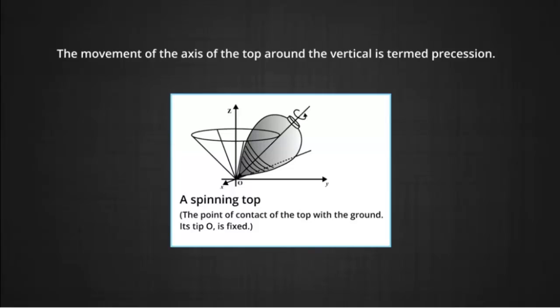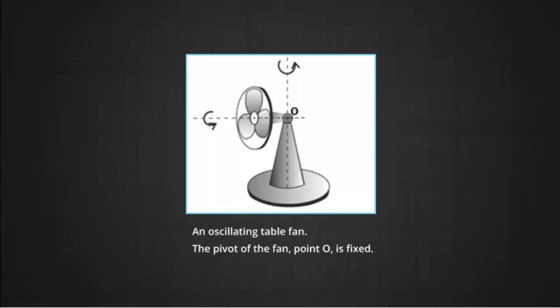This movement of the axis of the top around the vertical is termed precession. Also, the point of contact O of the top with the ground is considered to be fixed here. The axis of rotation of the top at any instant passes through this point of contact O. Another simple example of this kind of motion is the oscillating table fan or a pedestal fan.